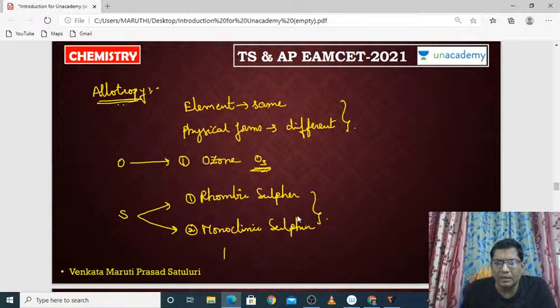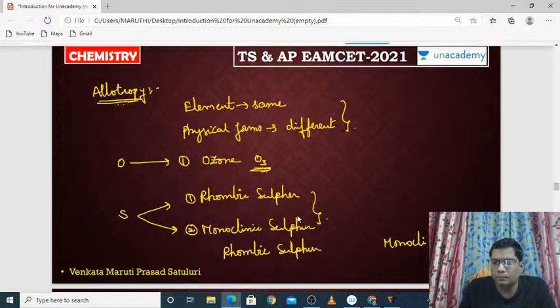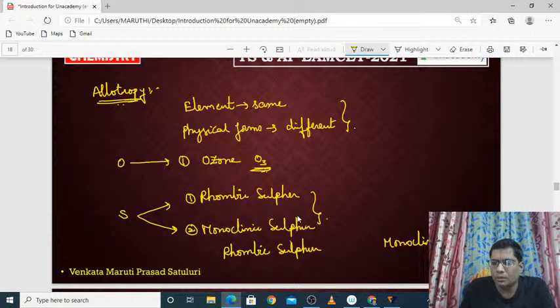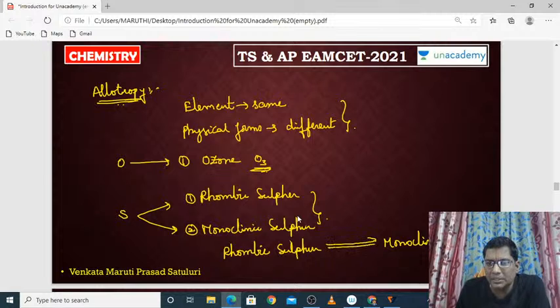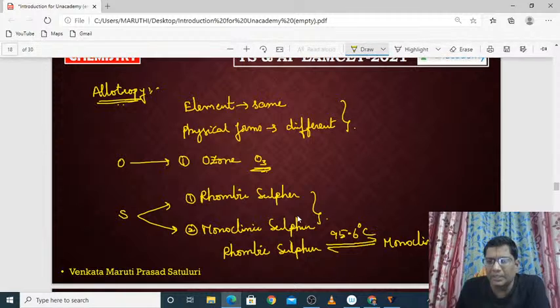Okay, here you can convert rhombic sulfur to monoclinic sulfur or monoclinic sulfur to rhombic sulfur. You can convert either way. At what temperature will rhombic convert to monoclinic and monoclinic to rhombic? That is 95.6 degrees Celsius.